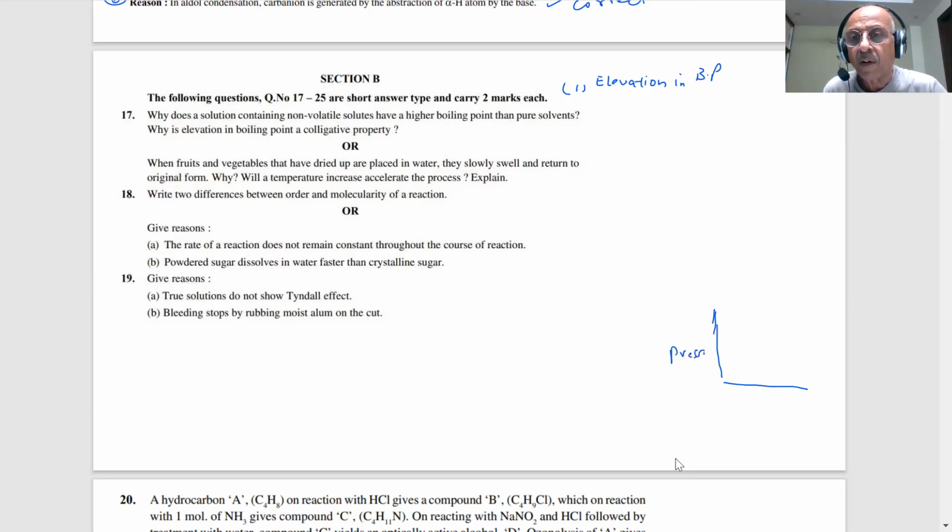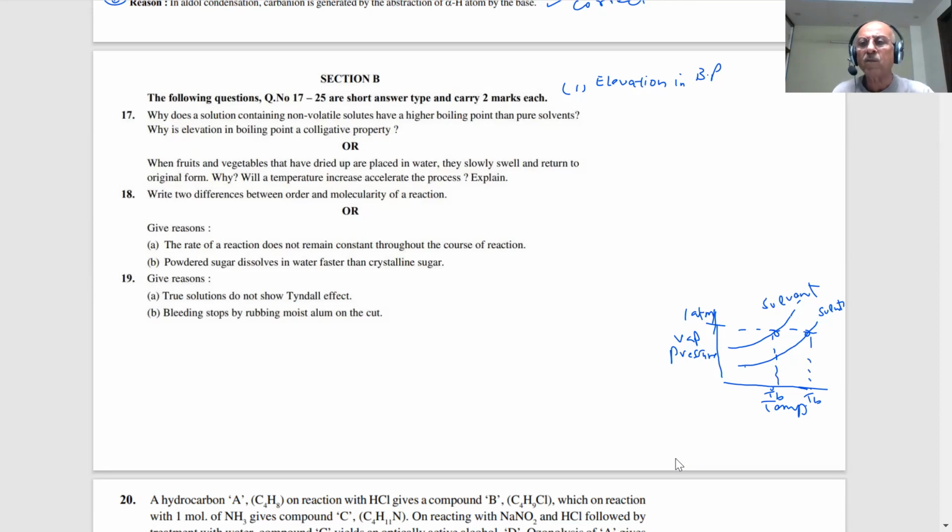Pressure versus temperature, students. What did you see? The solvent, and below it a little the solution. Was the solution up or below? Down. So, students, what is the answer then? We got it. If this is the atmospheric pressure, 1 atm supposing, that is the boiling point. This is the boiling point of the pure solvent, and this is the boiling point of the solution, students. What reason are we giving? We have the reason before us.